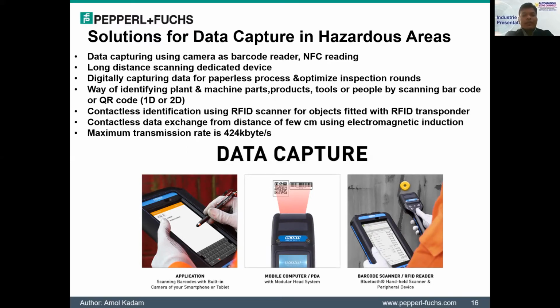There are different ways of digitally capturing data for paperless processes and optimizing inspection rounds, depending on the complexity of the requirements. The simplest way of identifying plant and machine parts, products, tools, or people is by scanning barcodes or QR codes, which are 1D or 2D, along with RFID tags and transponders.